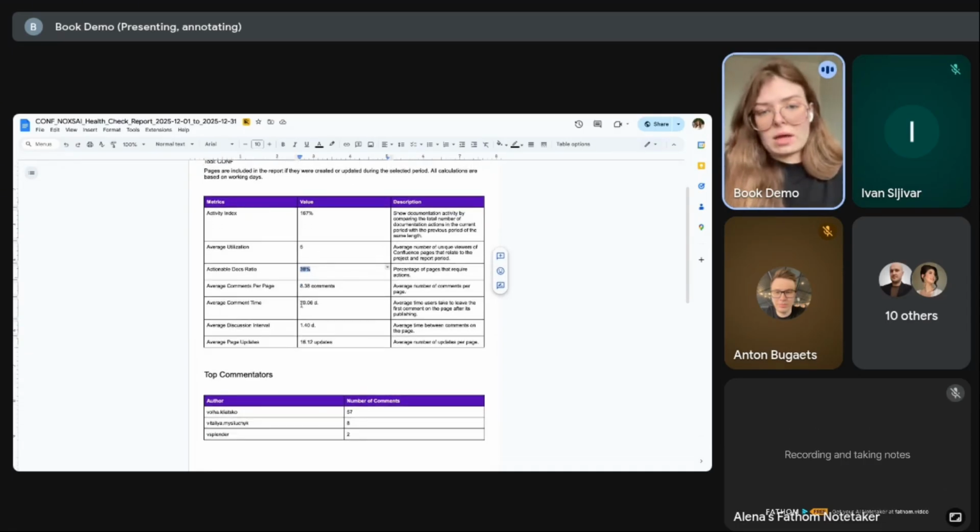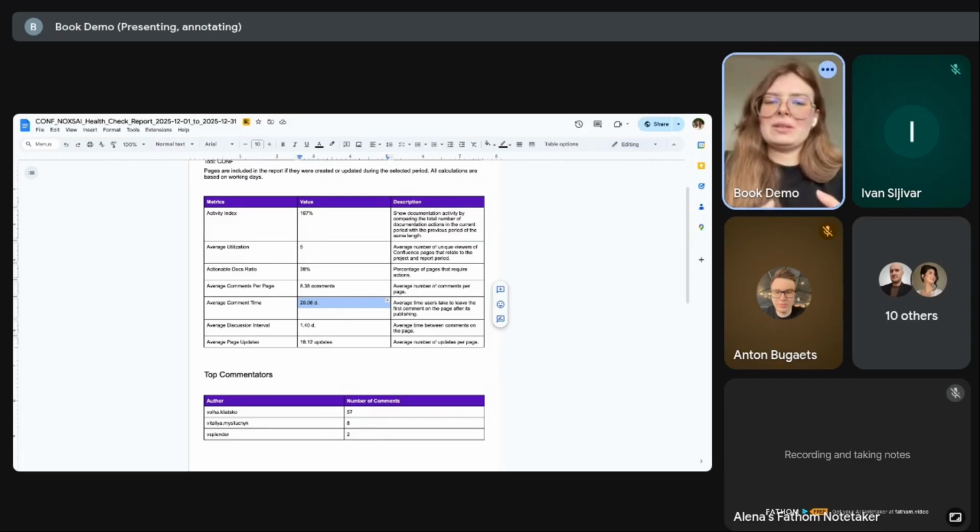What's interesting here, and what surprised me, to be honest, when I saw it for the first time, is the average comment time. It represents how quickly people leave the first comment after page publishing. And that means for us that people don't pay attention to documentation after it's published for almost 20 days.